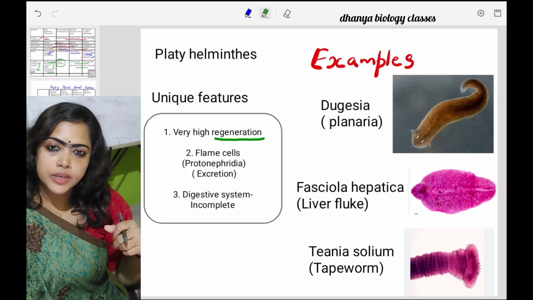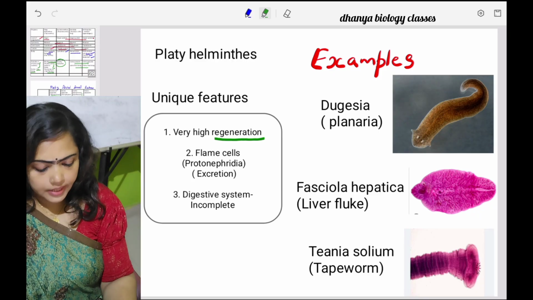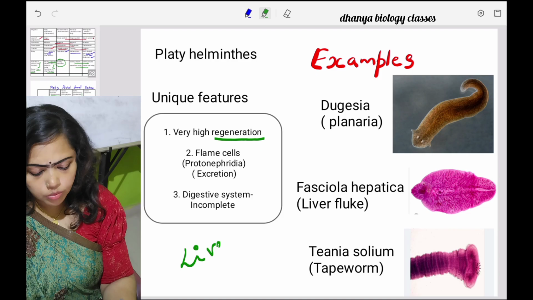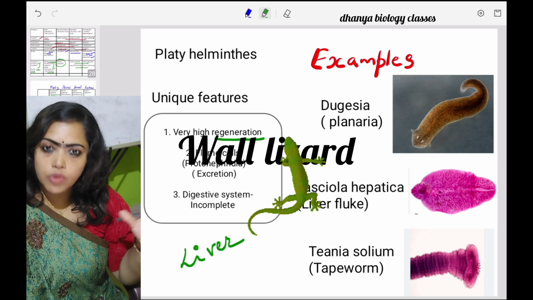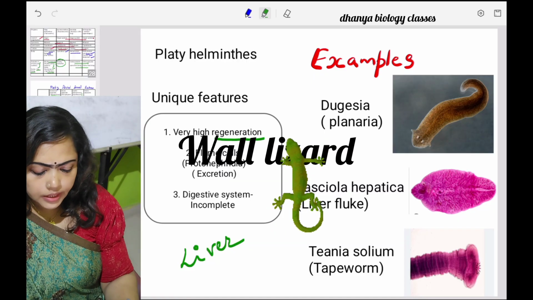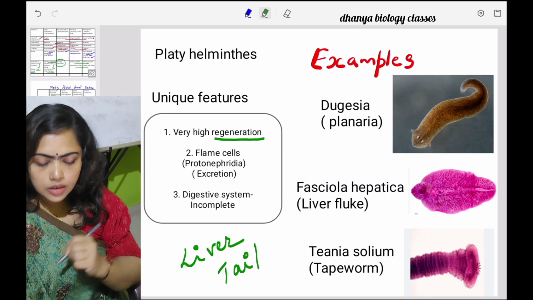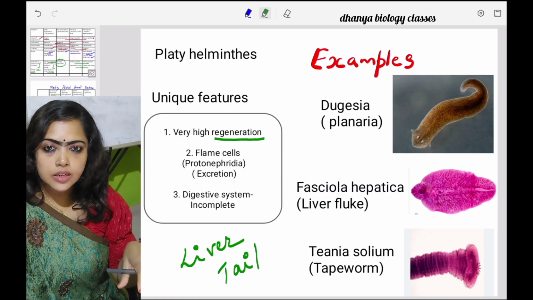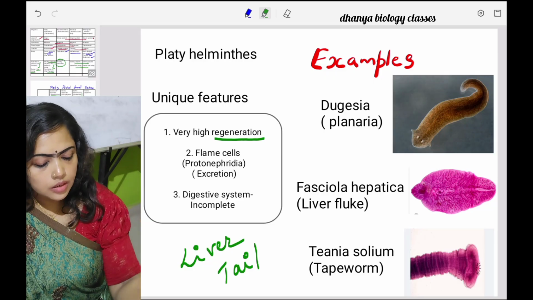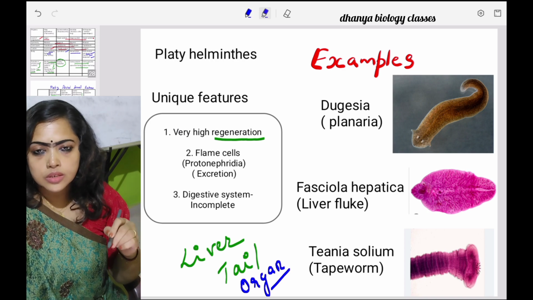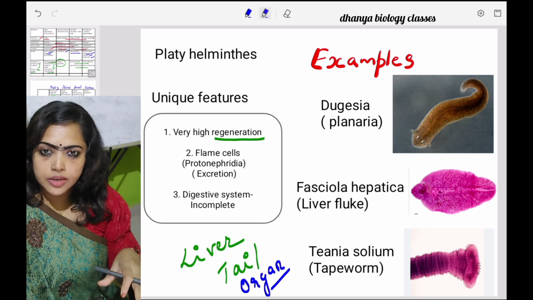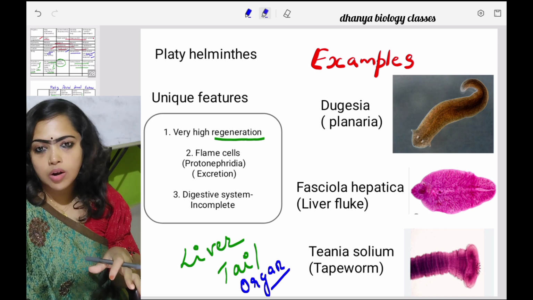Okay. So what about humans? Can we regenerate any organ? Yes. We can regenerate the organ called what? Liver. Okay. And then what about this wall lizard? This wall lizard can regenerate which part? Tail. So that means when we consider humans and wall lizard, organ level regeneration is present. We can regenerate the liver, and the wall lizard can regenerate the tail.